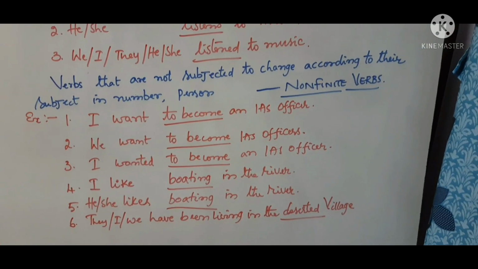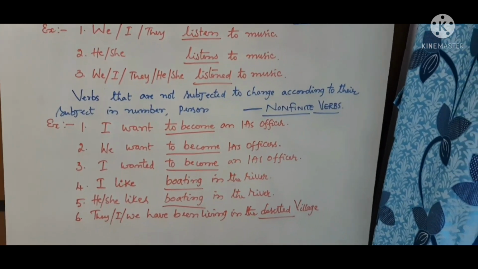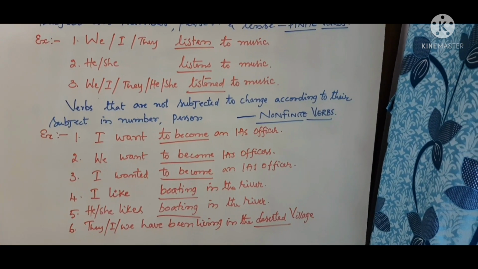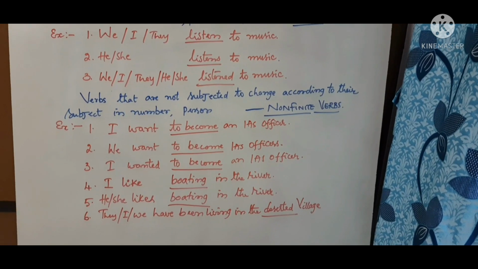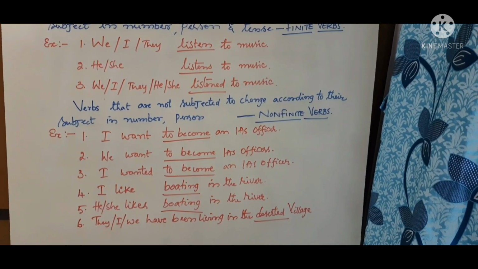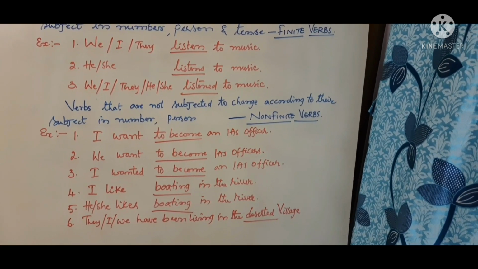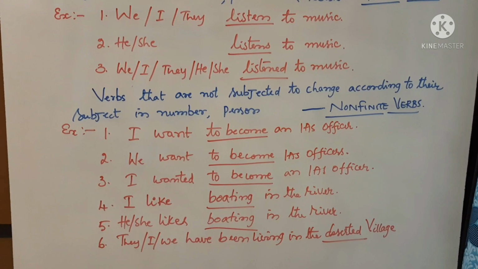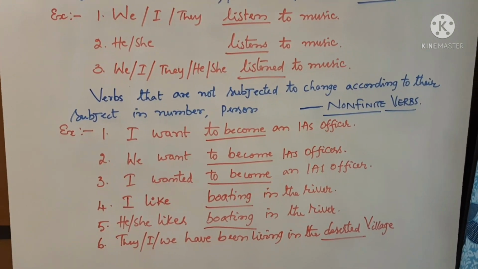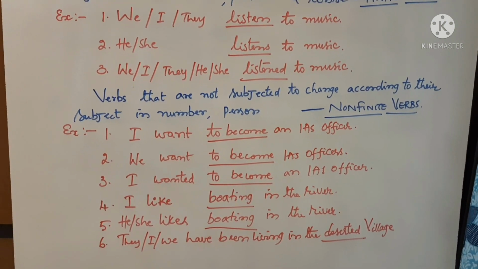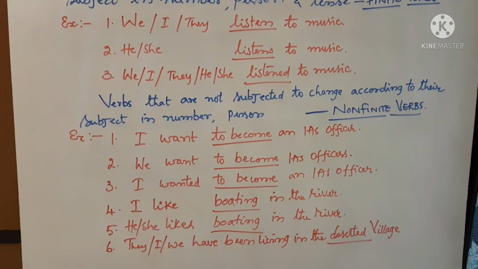So here we are going to learn about the importance of participles, to infinitives and gerunds. Let us see the important forms of non-finite verbs: to infinitives, past participle, present participle, perfect participle, and how they work as participles and gerunds. We will see in the next video.